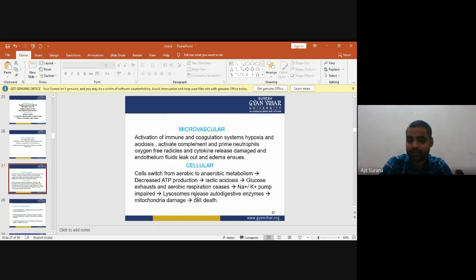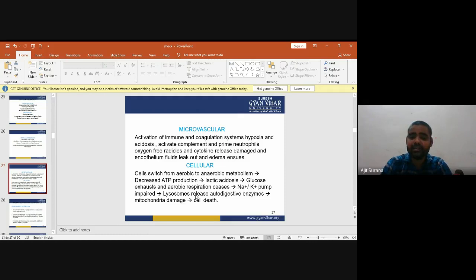Now, over the microvascular system, shock causes activation of the immune and coagulation systems. Hypoxia and acidosis activate complement and prime neutrophils, with oxygen free radicals and cytokine release, damaging the endothelium. Fluid leaks out and edema ensues.